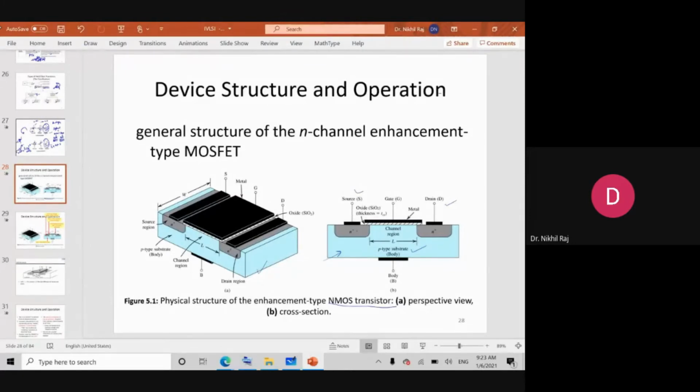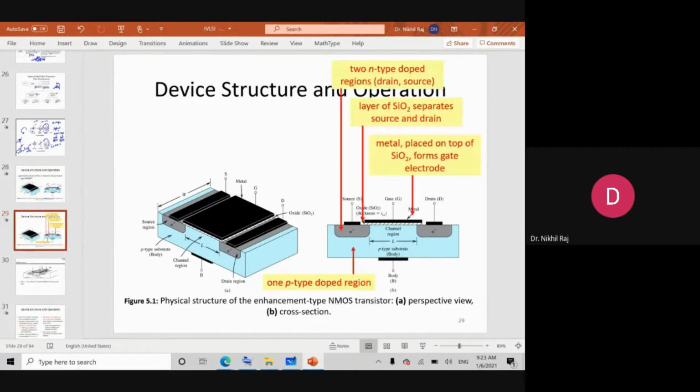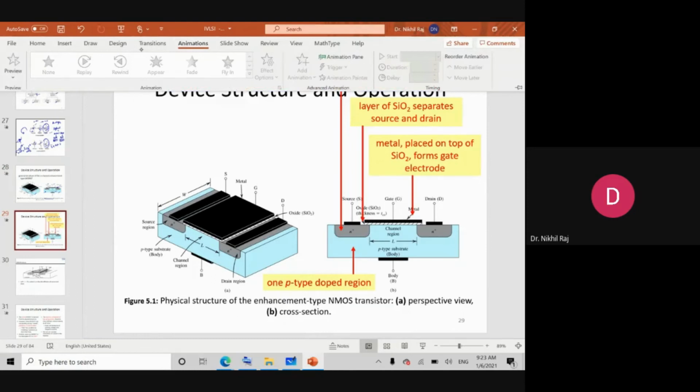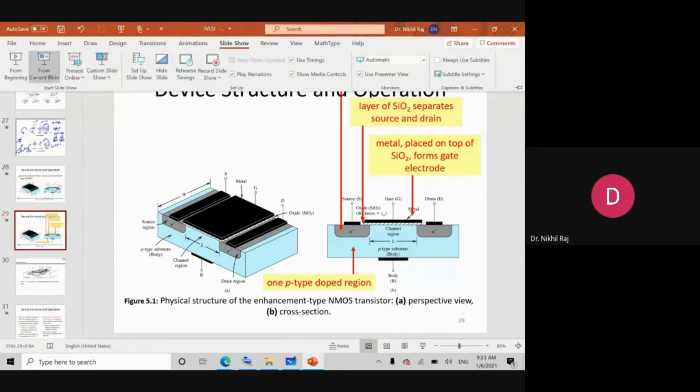For the gate, first we need to deposit a silicon oxide layer. This is your silicon oxide, the white part, and over that a metal is deposited, and the terminal connection is called the gate terminal. So this is your front view, and this is your top view. So this is the structure of the MOSFET. Let's go to some animations; I will present in slide form from the current slide.